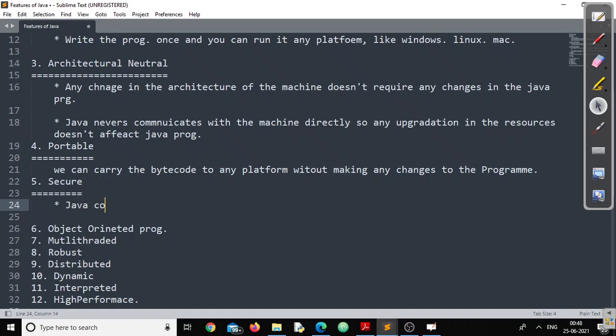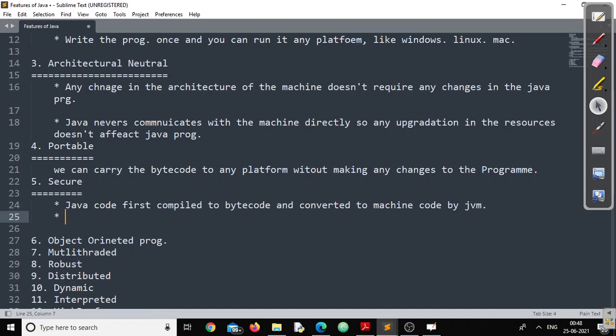Java code is first compiled to bytecode and converted to machine code by JVM.